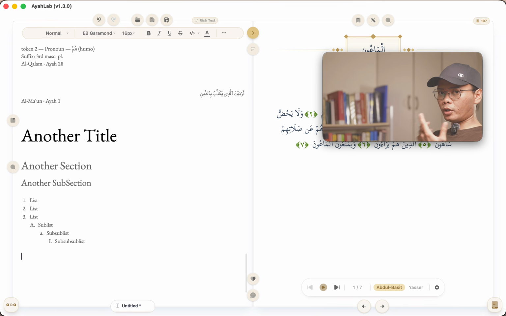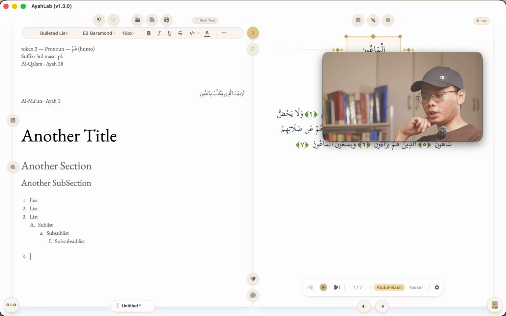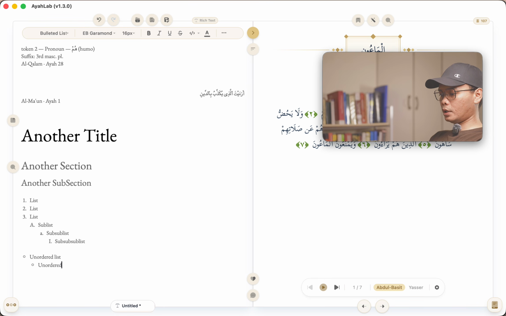Then I can just delete that, for example, right? And then if I want to have an unordered list, I can just type in a dash and then space. There you go. So now we are in an unordered list, right? And then tab, unordered list, right?